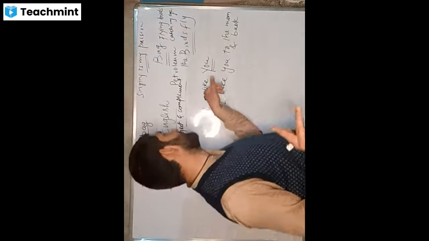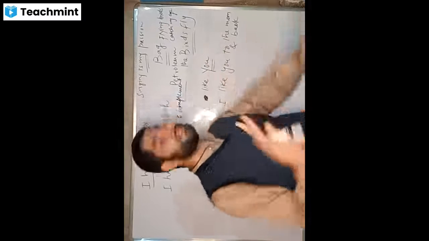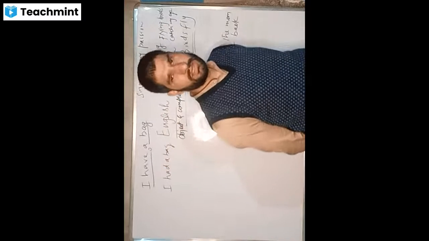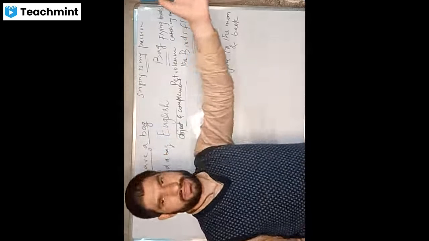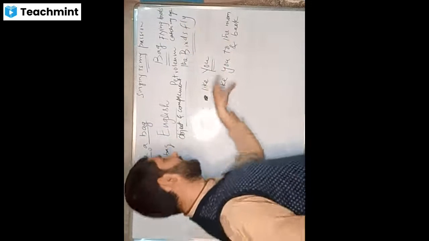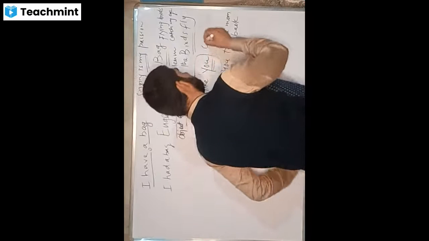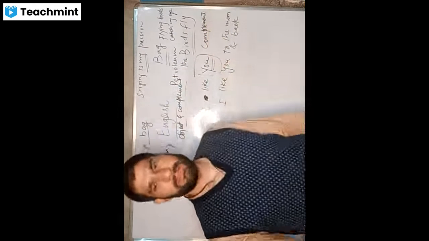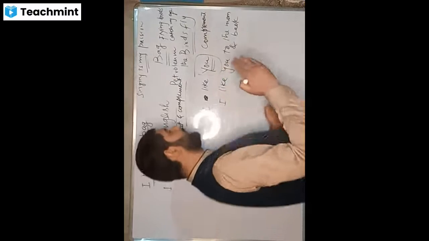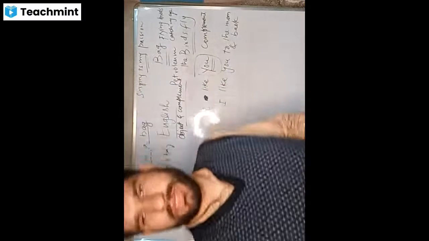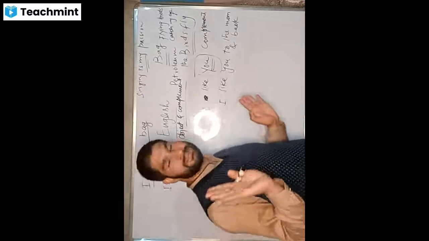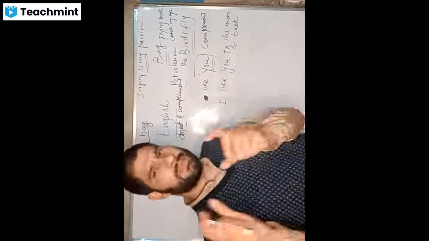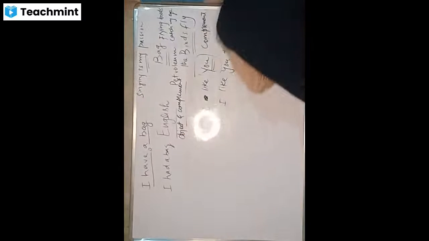But in the first sentence, I like you, the sentence ends with the object. There is nothing beyond the object. In such cases, the object is called complement. And if there is something beyond the object, then it is simply called object. Is that clear? So it is not that big a twist, but there is a little bit of difference. So we are done with subject, we are done with predicate, and we are done with object.